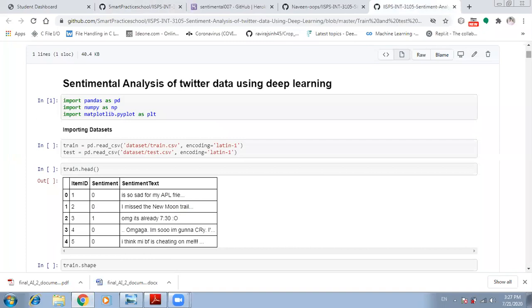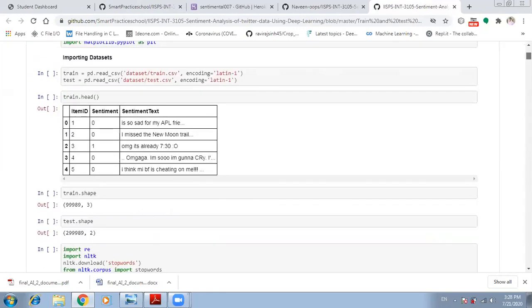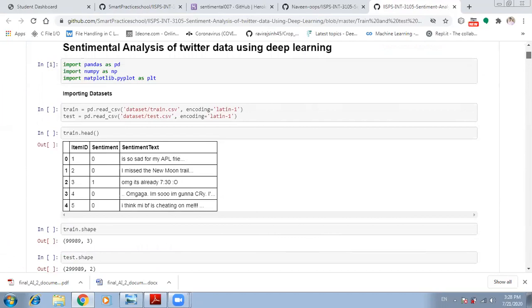Now I am going to explain the steps involved in our project for model building. First, we are importing the datasets. These datasets were collected from Kaggle. We are importing both the train dataset and the test dataset. We are using different libraries such as Pandas and NumPy for pre-processing.